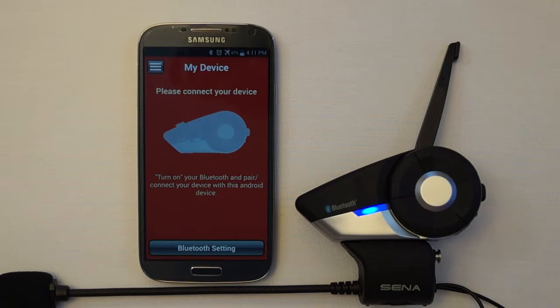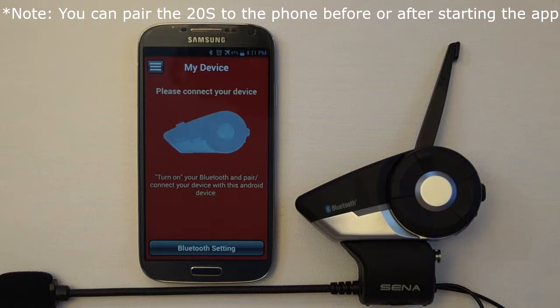Here is how to create and manage a group intercom using the smartphone app. Pair and connect a Sena 20S to your iPhone or Android phone using the instructions in the mobile phone pairing section found in the user's guide for the 20S. Note: you can pair and connect your mobile phone before starting the smartphone app, or you can pair it through the app itself.